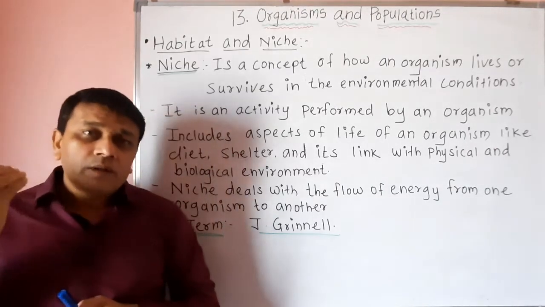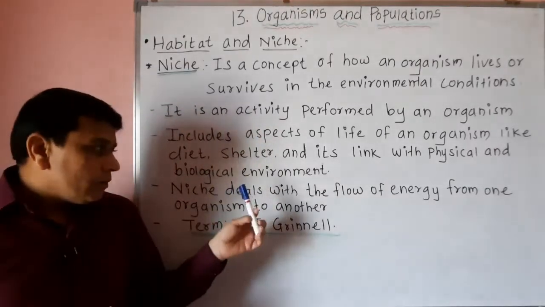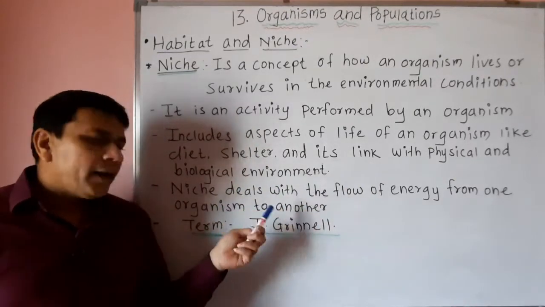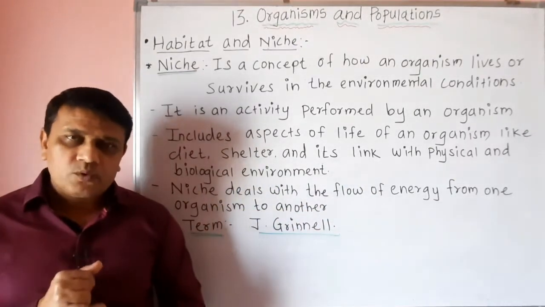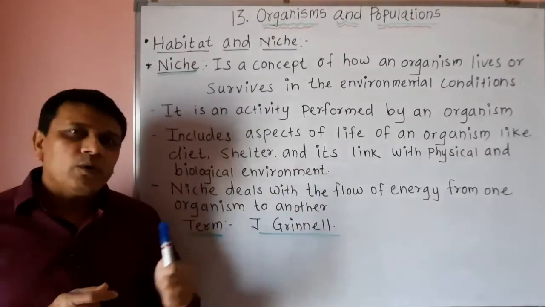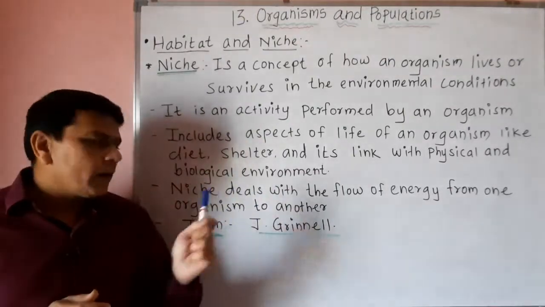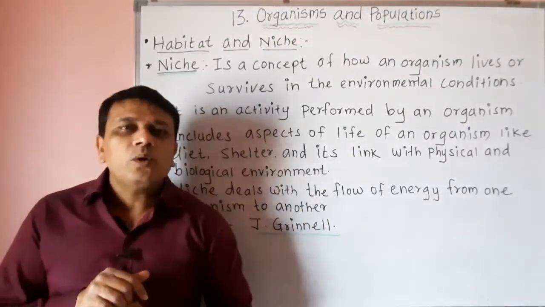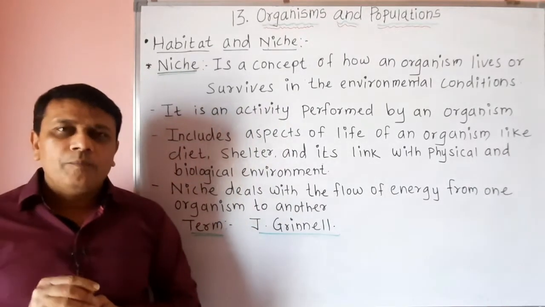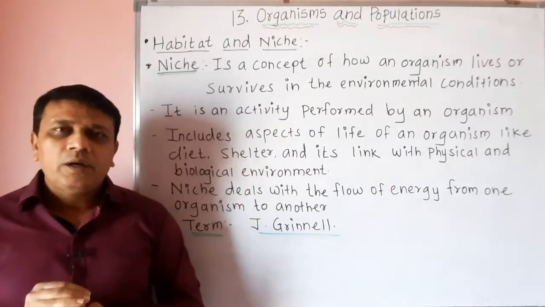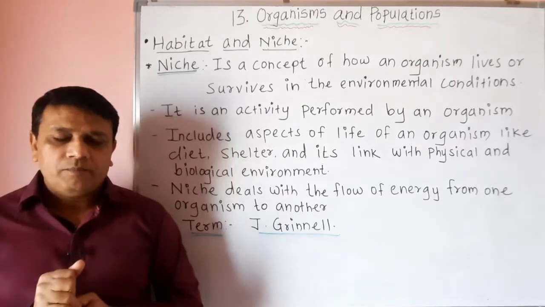So the energy flows from one organism to another organism. So niche deals with the flow of energy from one organism to another. So niche is the role, or it is an activity of an organism.